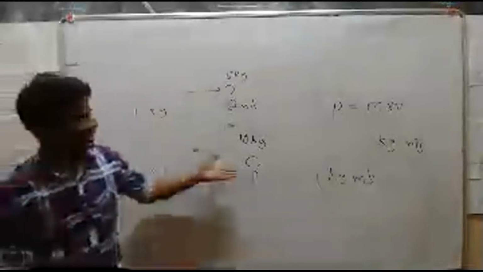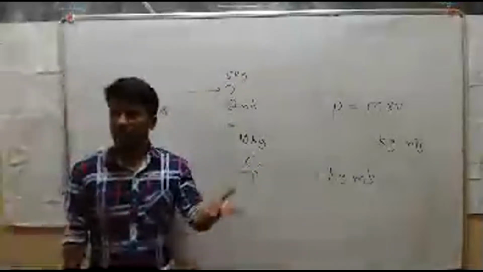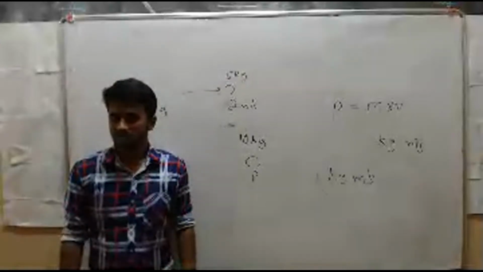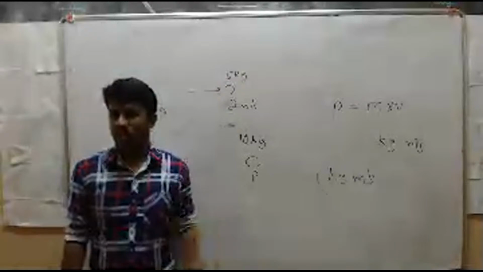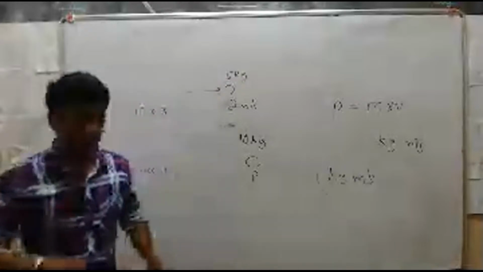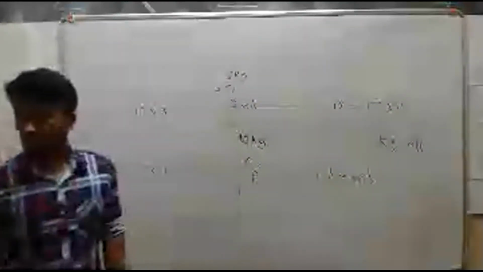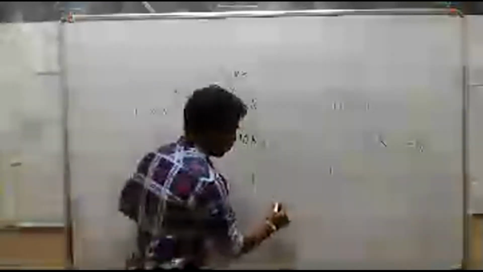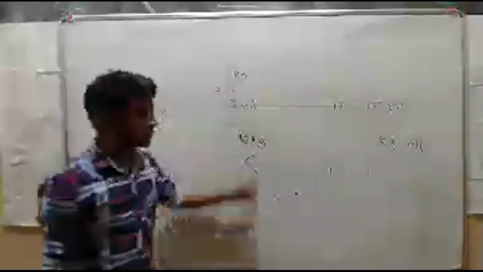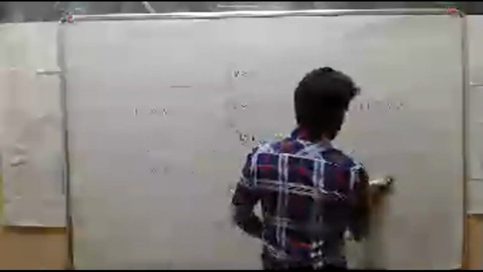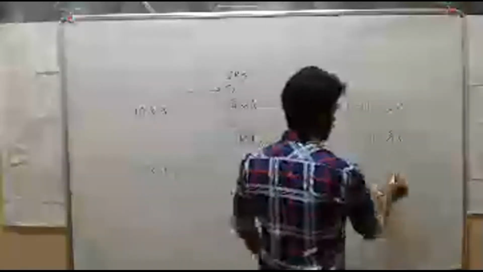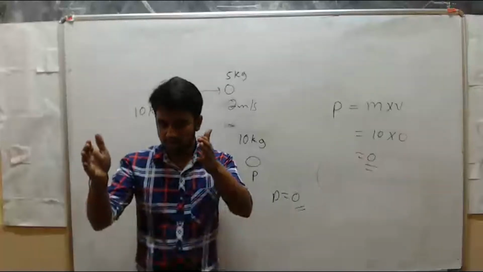See here, one object is at rest, right? When the object is at rest, what is its velocity? Its velocity is equal to 0, right? So ultimately we can say that the momentum is also equal to 0. Why? Because we know the formula P equals m into v. Mass is 10 kg and velocity is 0. What is the value? 10 into 0, that is 0.